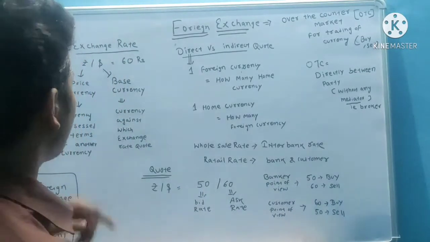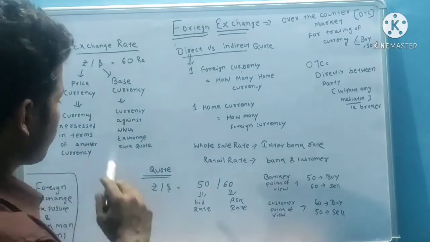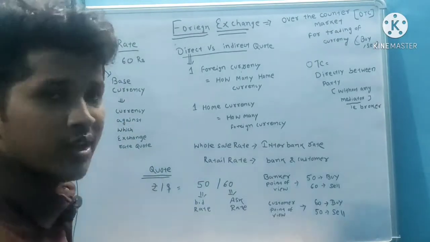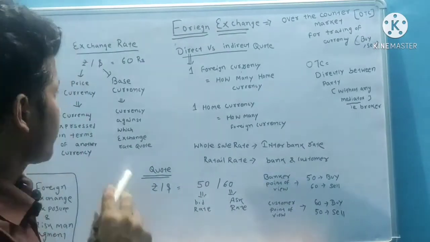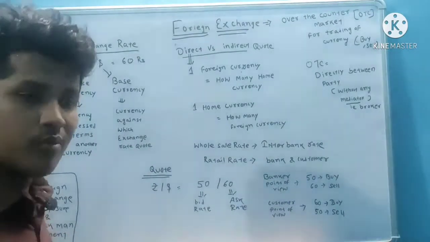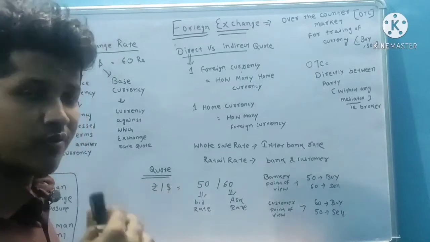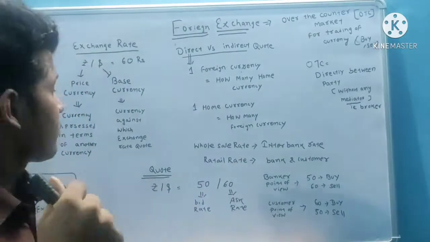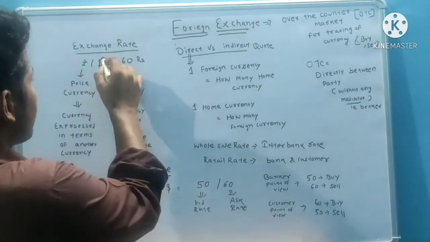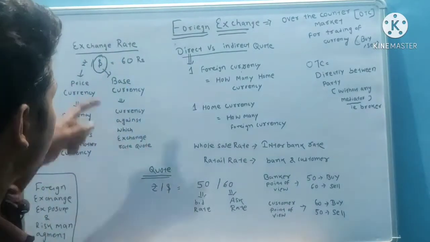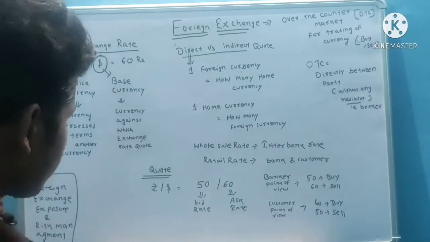Base currency means the currency against which the exchange rate is quoted. Here, rupee by dollar is equal to 60. The rupee is expressed in terms of foreign currency. So the rupee is expressing itself against the dollar, so the dollar is the base currency.